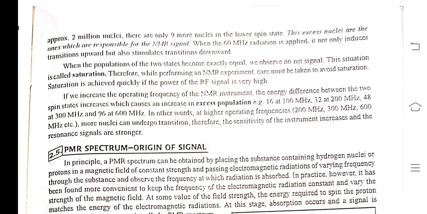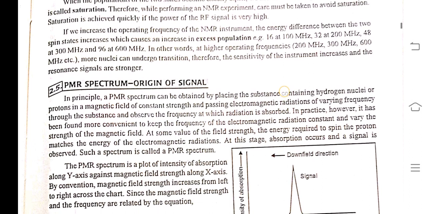If we increase the operating frequency of the NMR instrument, the energy difference between the two spin states increases, with consequent increase in excess population. Example: 16 at 100 MHz, 32 at 200 MHz, 48 at 300 MHz, and 96 at 600 MHz. In other words, at higher operating frequency, 20 MHz, 30 MHz, 60 MHz, etc., more nuclei can undergo transition. Therefore, the sensitivity of the instrument increases and the resonance signals are stronger.